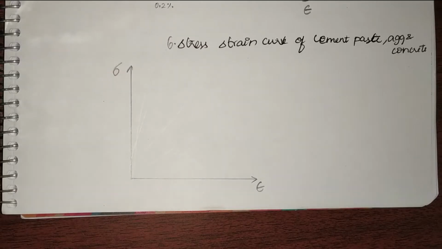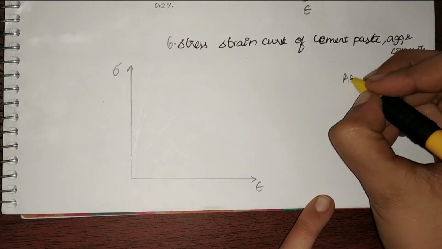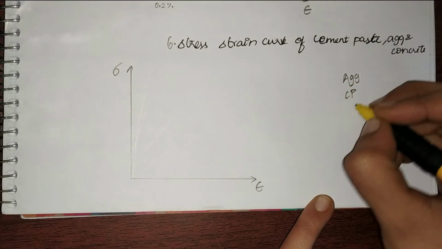In the previous video, we saw the stress strain curve of various types of steel, Fe250, Fe415 and Fe500. So I thought it is important to know the stress strain curve for cement paste, aggregates and concrete. In this video, let us look into everything. So firstly, aggregate, cement paste, concrete.